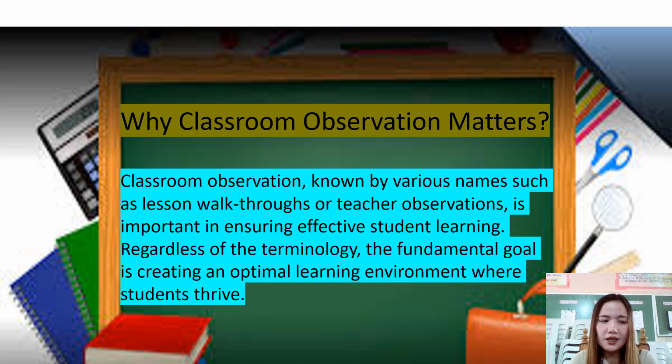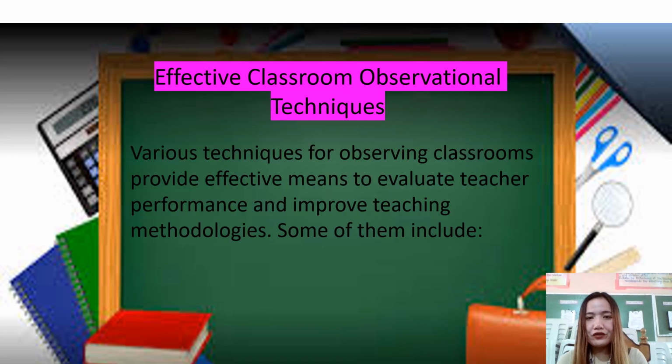In summary, classroom observation is not just about evaluating teachers. It's about supporting their growth, enhancing student learning, and ultimately contributing to a more effective and engaging educational experience for everyone involved.